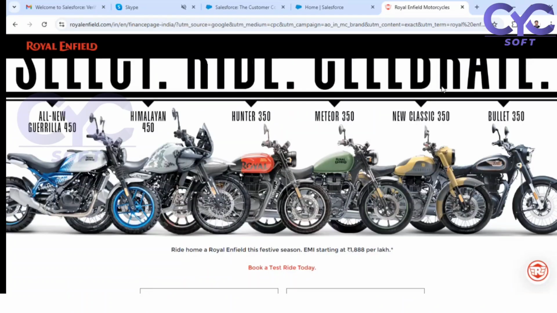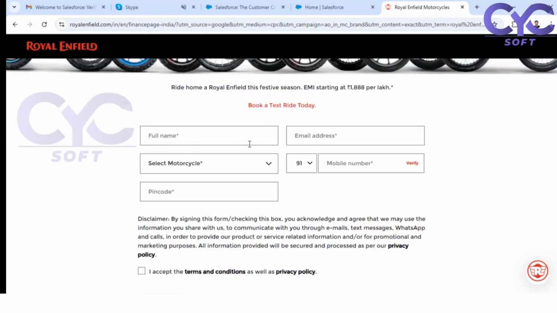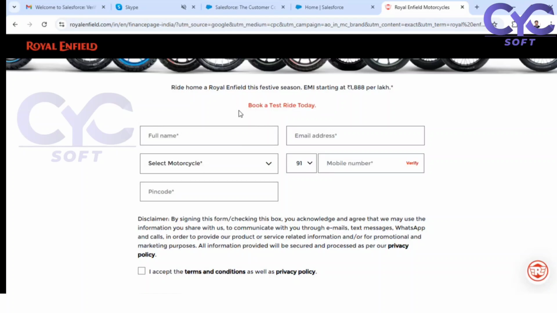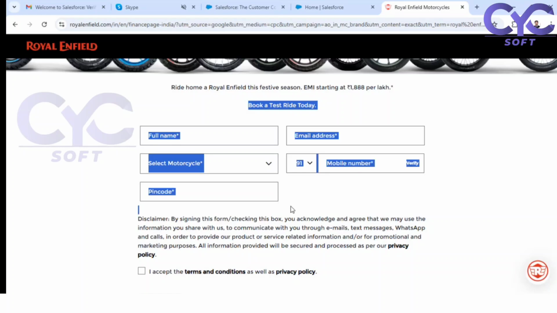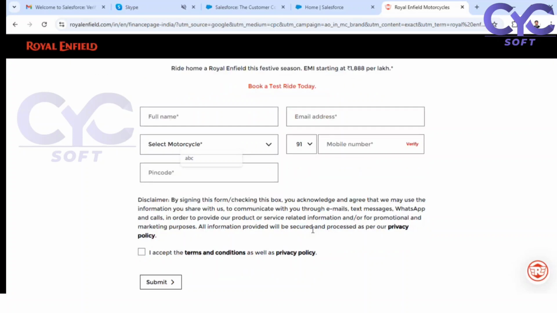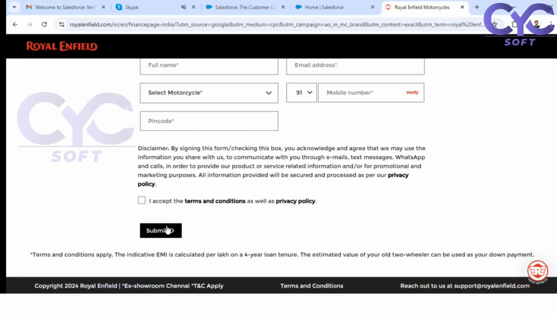This is the UI page designed by the user interface designers, the website designers. This particular area you need to provide from Salesforce. I need to provide it from here to them. So whenever the customer enters his details and clicks on this submit button,